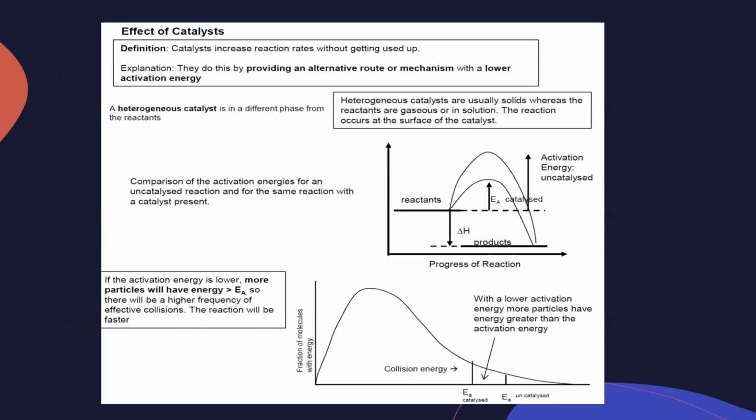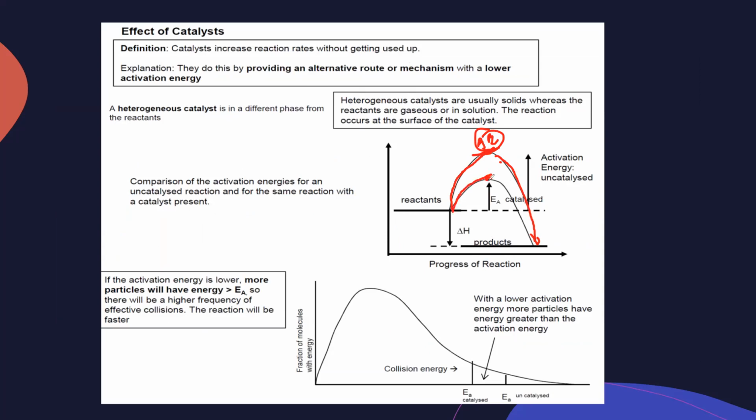Then what is the effect of the catalyst? Catalysts lower the activation energy by providing an alternative path or route for a reaction to proceed. For example, if reactants are forming a product, the reactants absorb energy until they reach sufficient energy, which we call activation energy. Once they reach activation energy, they will form a product. But if we catalyze the reaction, we use a catalyst, so catalysts lower the activation energy.